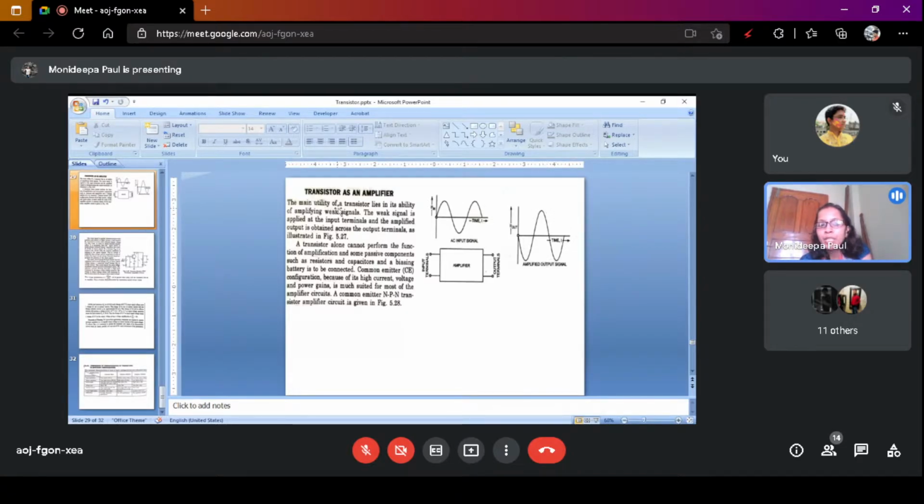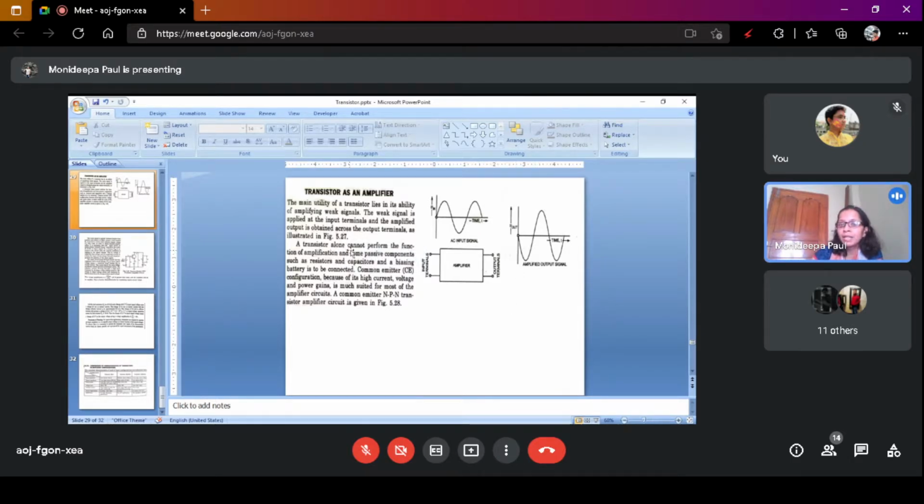The main utility of a transistor lies in its ability of amplifying weak signals. This is the main application of a transistor. The weak signal is applied at the input terminals and the amplified output is obtained across the output terminal, as illustrated in this figure.